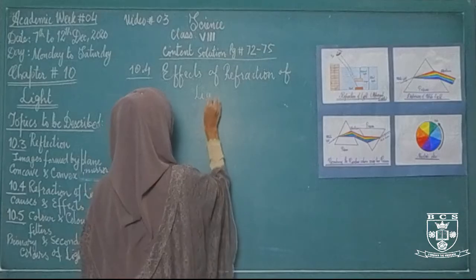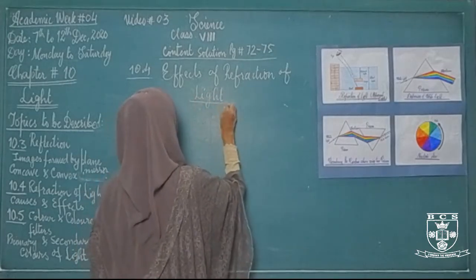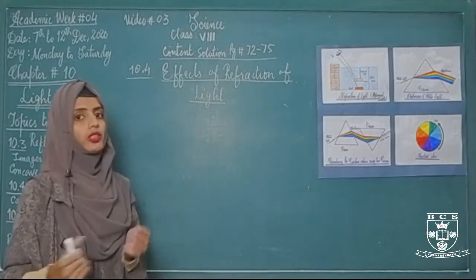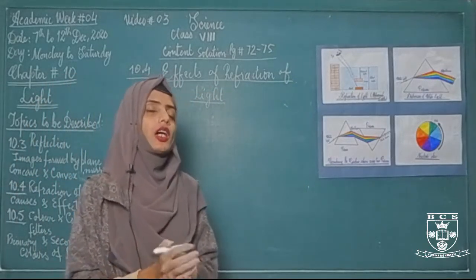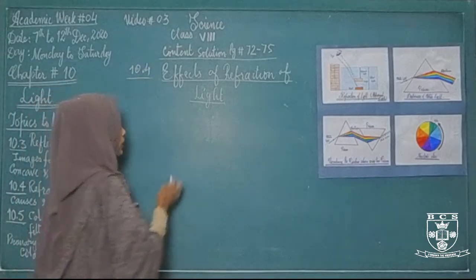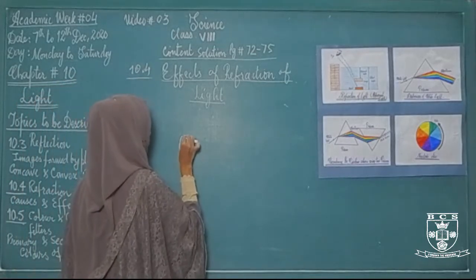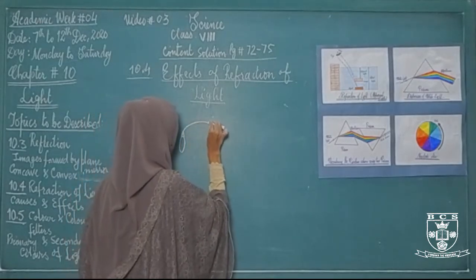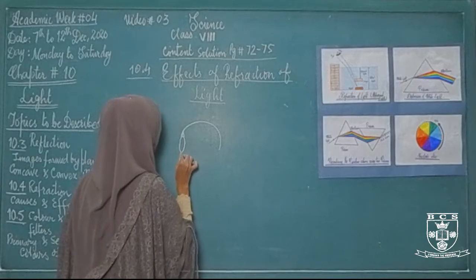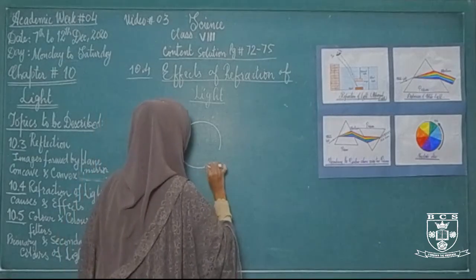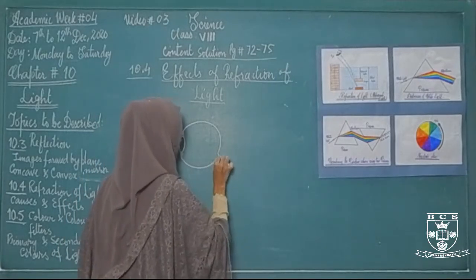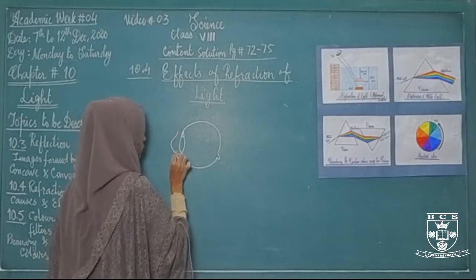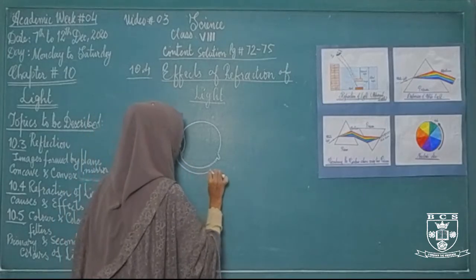Before starting the effects of refraction of light, you must know how refracted images are formed on the retina of our eyes. This is the lens of the human eye, and behind the lens a ball-like structure is formed, and this is called the retina. This is the cornea of the human eye.